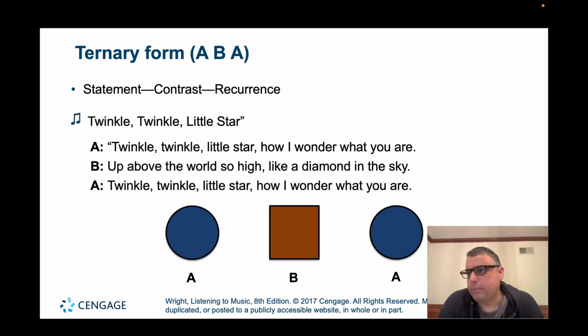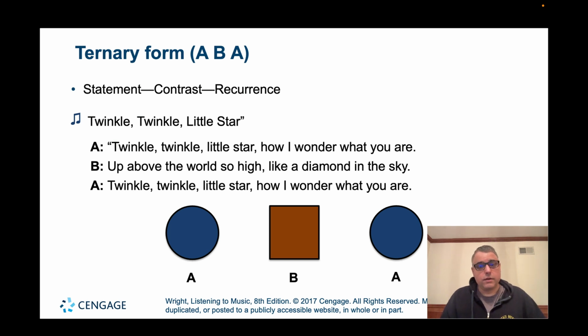So, ternary form. Ternary form is a 3-part form, and what we'll have is a statement, we'll have a contrasting section, and then we'll have that statement repeated again, okay? Lots of times what we'll use to describe the form is an ABA form. Now, in this example, instead of using a big form, they use the melody Twinkle Twinkle Little Star.